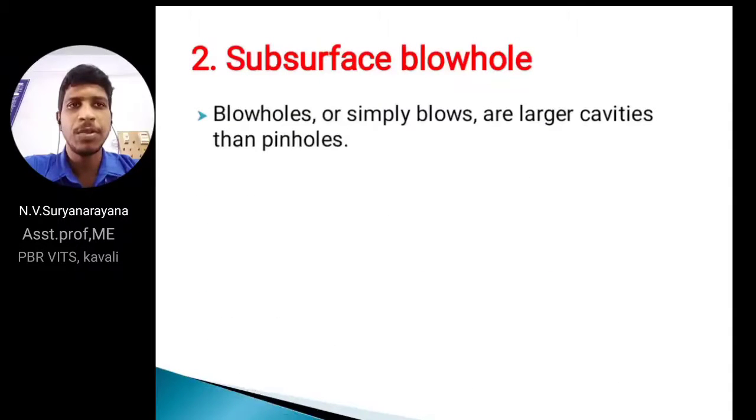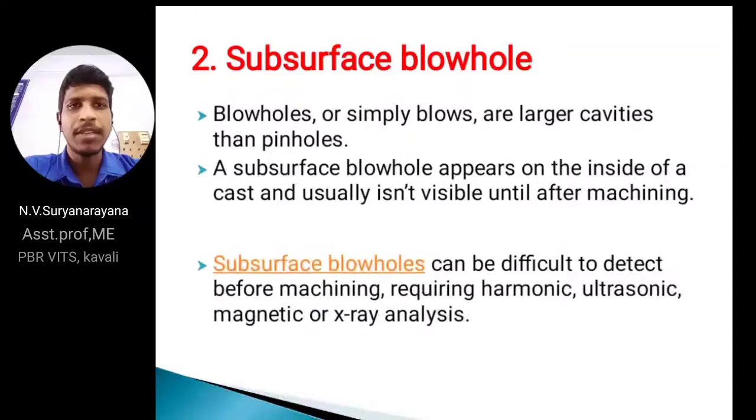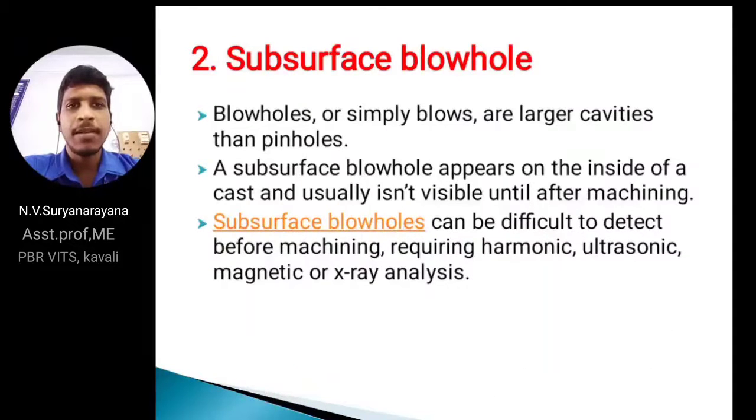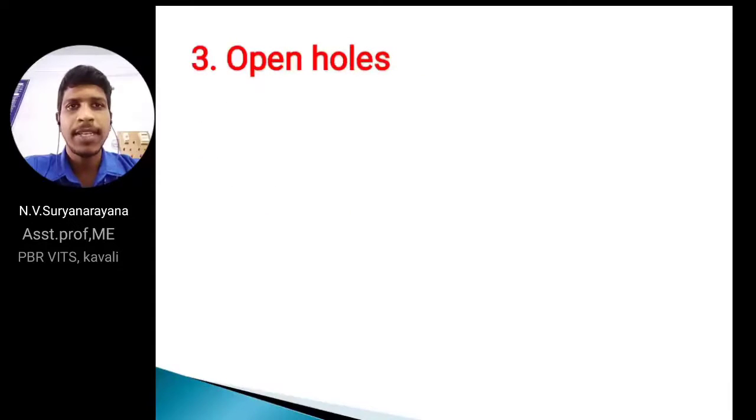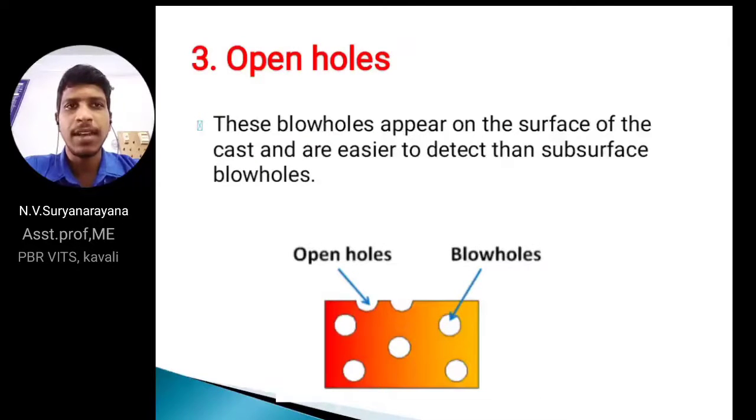Next, coming to subsurface blowhole. Blowholes are very large holes. These appear as larger cavities than pinholes. A subsurface blowhole appears on the inside of the cast. These are not visible from outside. These are inside defects. They are not visible until after machining also, but they are identified by using ultrasonic, harmonic and X-ray analysis. Next, coming to open holes. These blowholes appear on the surface of the cast and are easier to detect. These are outer defects.